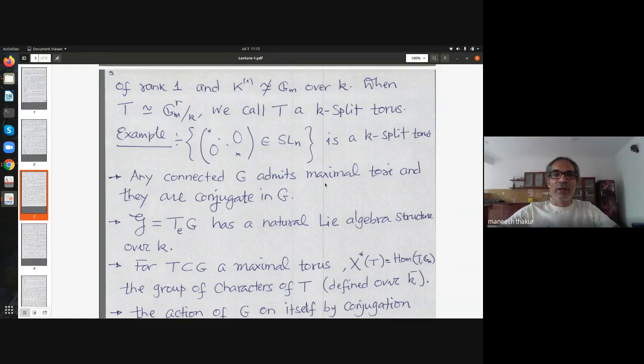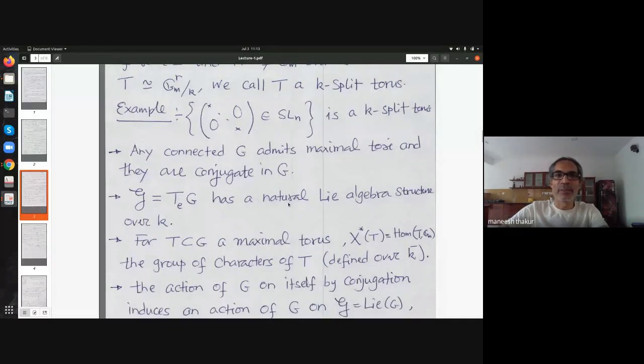And when the group is connected, one can show that any two tori of largest possible dimension are actually conjugate in G. And therefore, you get a number associated to a connected algebraic group. Namely, you fix any maximal torus, look at its dimension. That number is called the rank of G. So we will use this terminology later. I will again define it when I come to that.